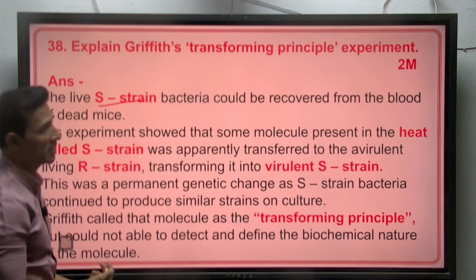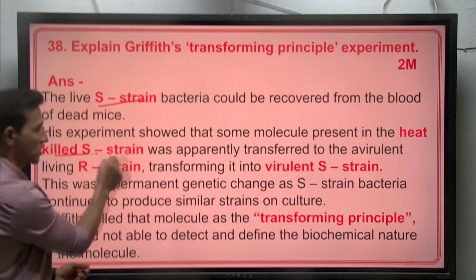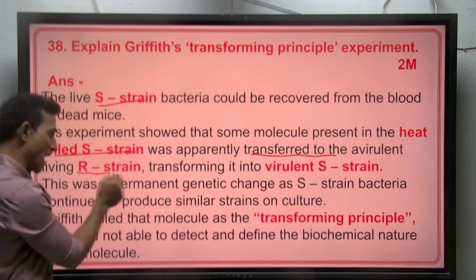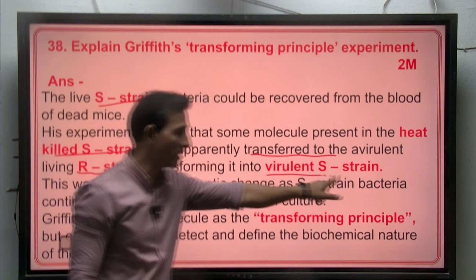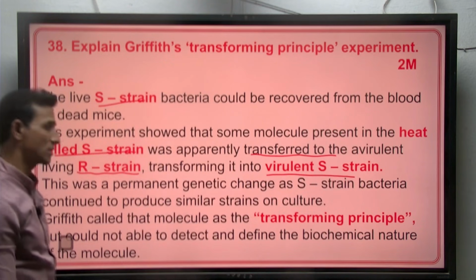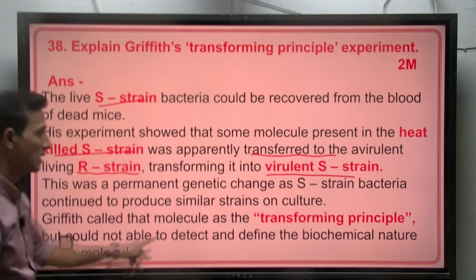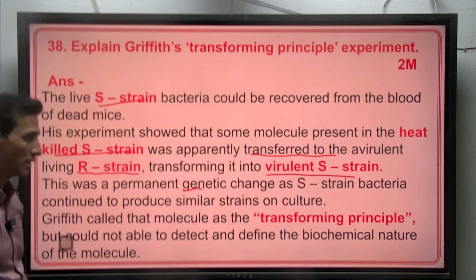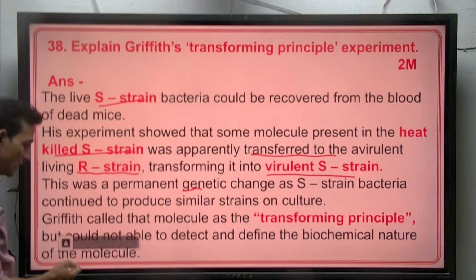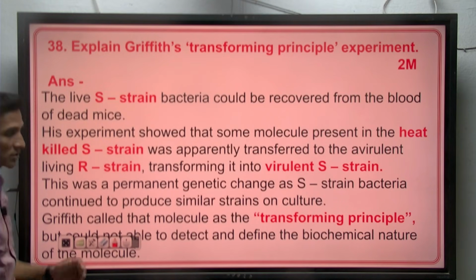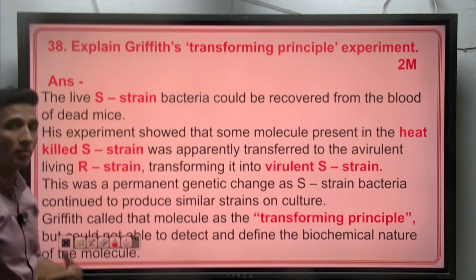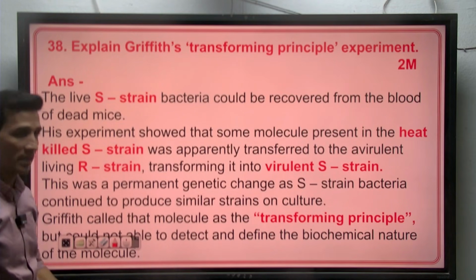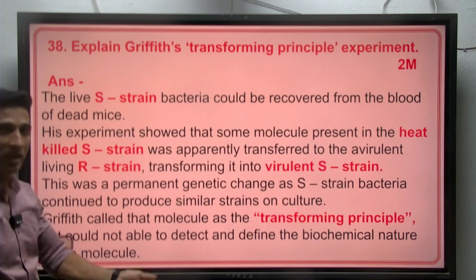So in his experiment he thought that the heat killed S strain transferred something that made the R strain become virulent S strain and caused the disease, and he thought that it was the genetic material which was transformed, and he called it the transforming principle. But he did not know which material had transferred from the heat killed S to the R strain, which made the R strain become S strain.